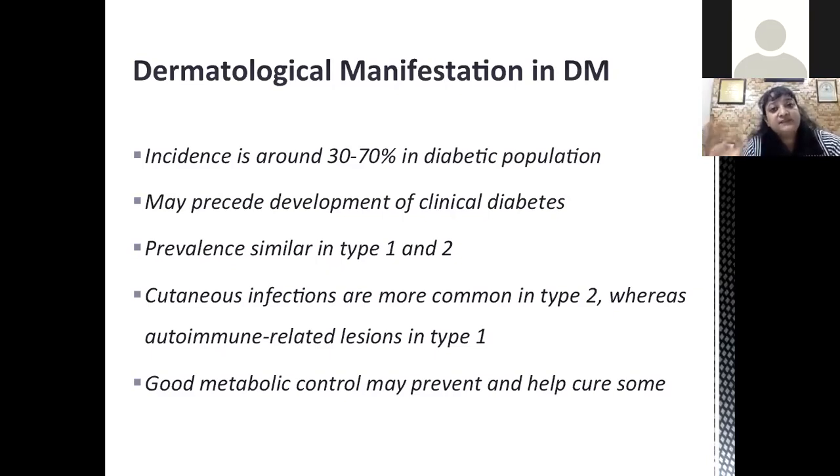Some of these manifestations may also indicate that the patient might be having other complications. Some of these manifestations may be associated with complications of diabetes, like neuropathy, nephropathy, retinopathy. The presence of these manifestations might not be bothering the patient, but if they are present, it is very important to check these patients for their complications.